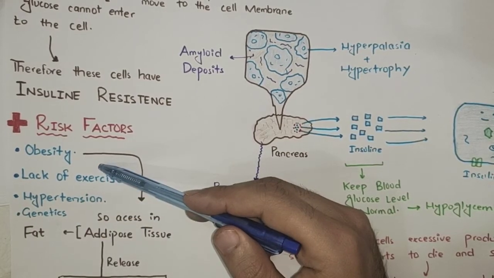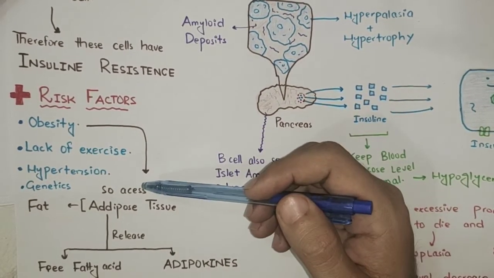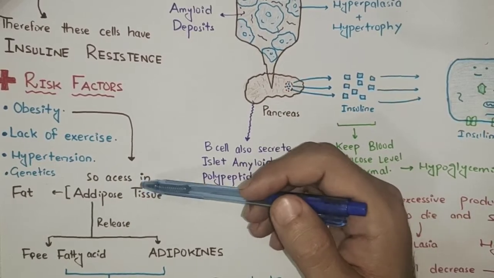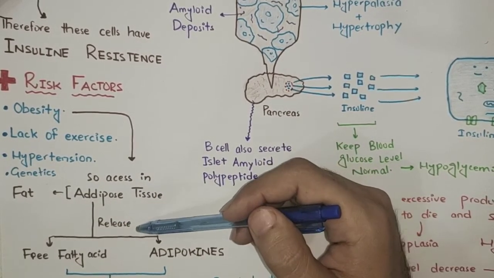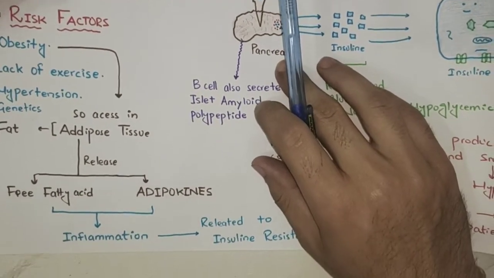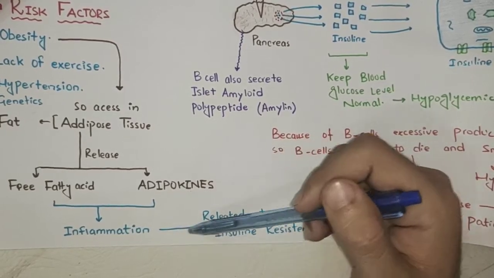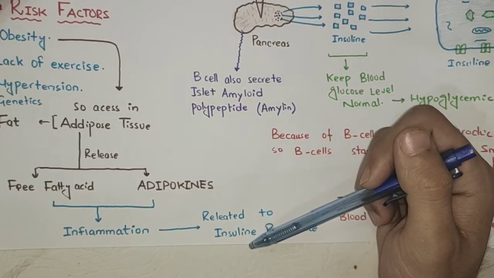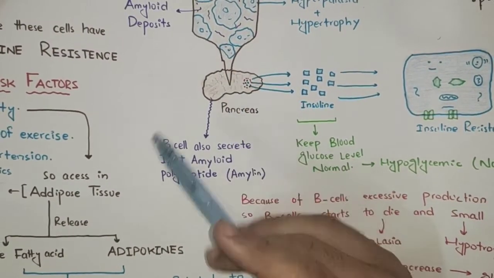The main risk factor behind diabetes mellitus type 2 is obesity. Why is that? Because obese patients have more adipose tissue, which is also called fat. This adipose tissue releases free fatty acids and adipokines. These free fatty acids and adipokines produce inflammation. This inflammation is then responsible for the insulin resistance of the cell. So I hope you understand that.